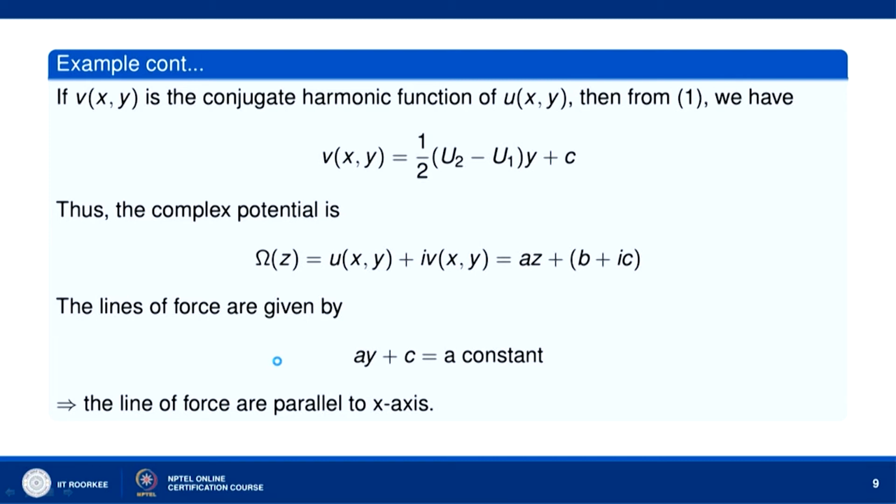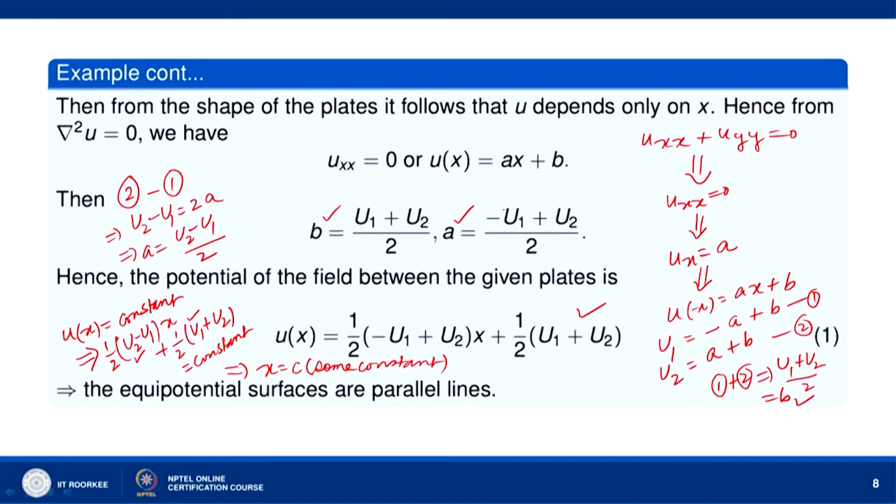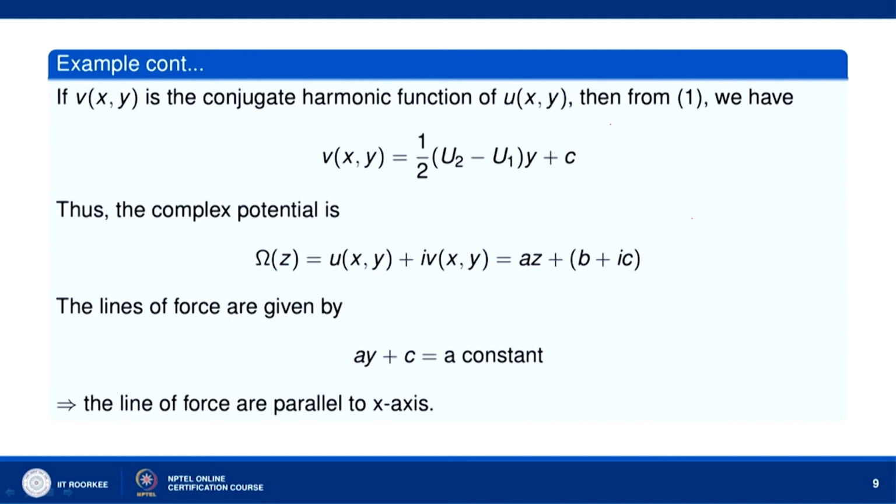equations. We have u(x, y) equal to, u is not depending on y. So, u(x) equal to ax plus b, where a is equal to (u2 minus u1) by 2, b is equal to (u1 plus u2) by 2. Okay. Now, let us use the Cauchy-Riemann equations.